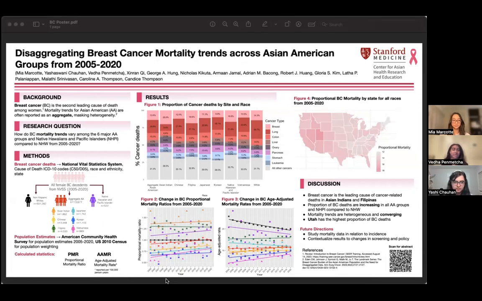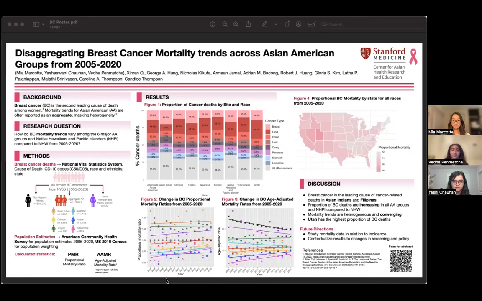To start off, breast cancer is the second leading cause of death among women, and studies often report mortality trends in aggregate for Asians. One implication of this is mass heterogeneity of trends. On a national scale, presentation of disaggregated data is limited for the Asian American and Native Hawaiian Pacific Islander groups.